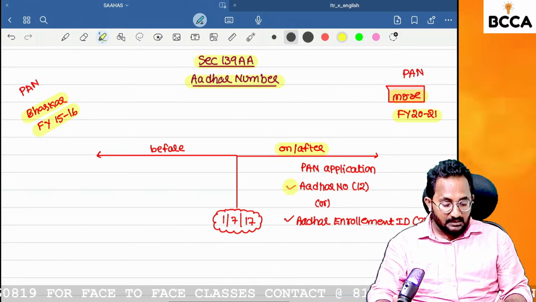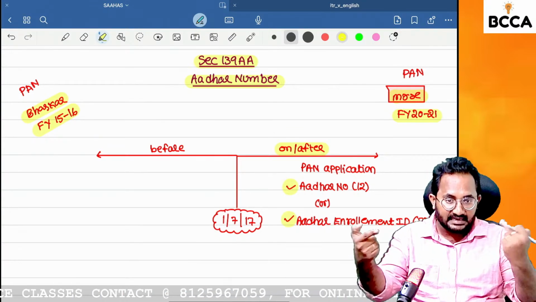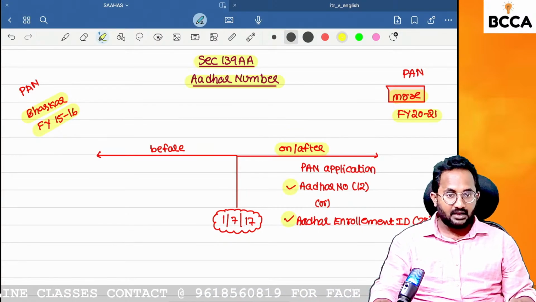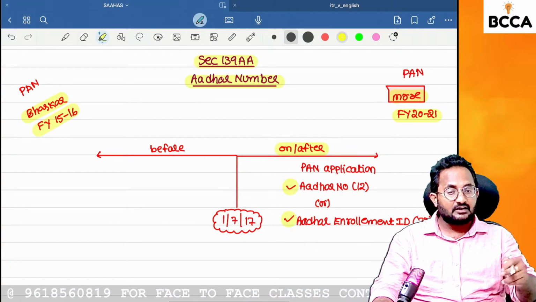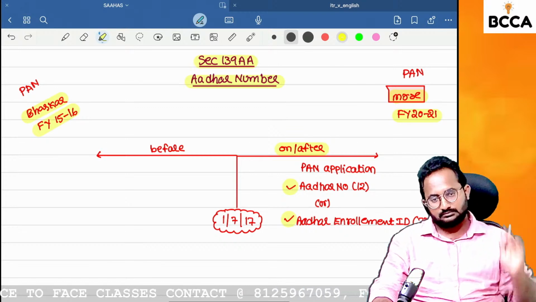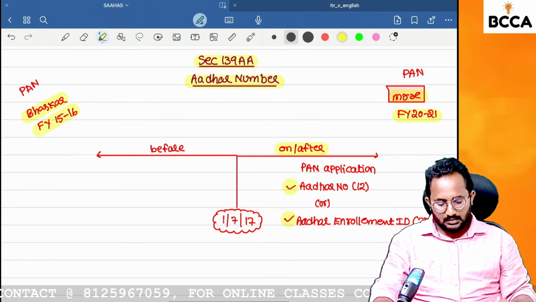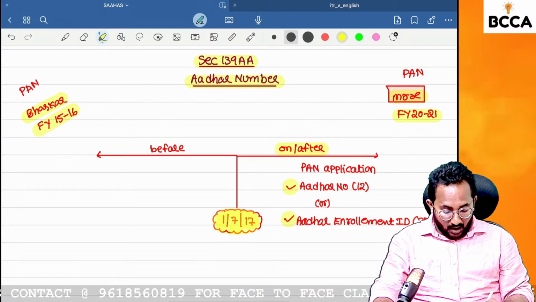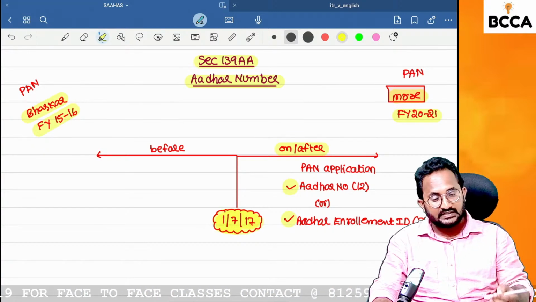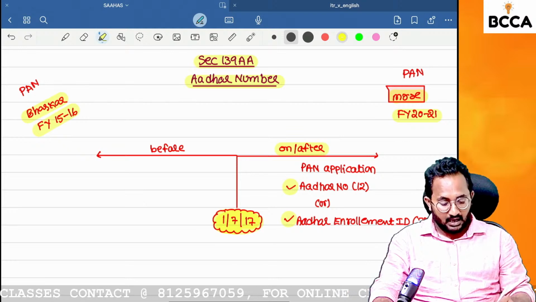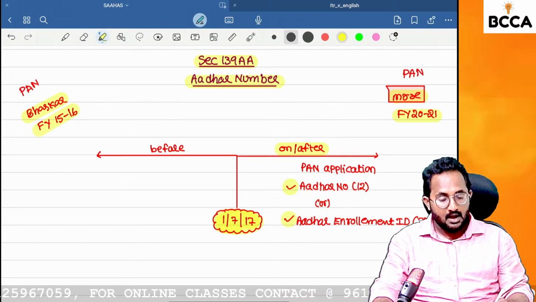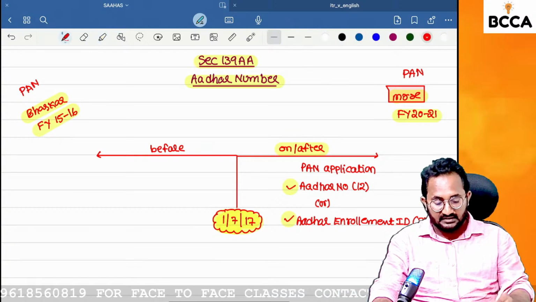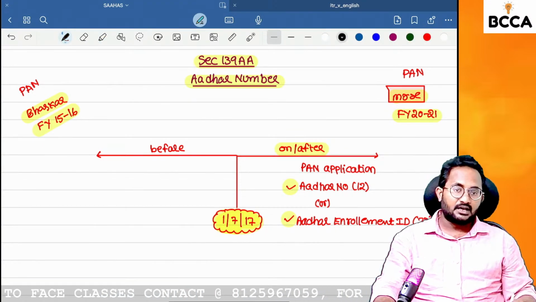That means if any person applies for the PAN on or after 1/7/2017, the Aadhaar number and PAN number are automatically linked, because in the PAN application itself you provided your Aadhaar number. So what is the concept now? If any person applies for the PAN on or after 1/7/2017, Aadhaar and PAN are automatically linked because in the PAN application itself you mentioned the Aadhaar number.